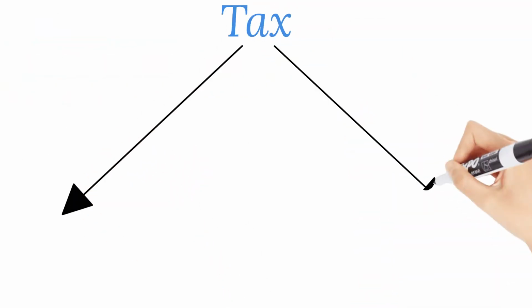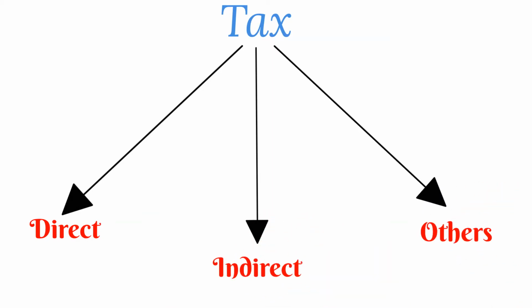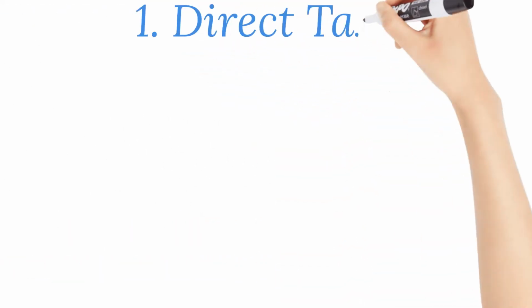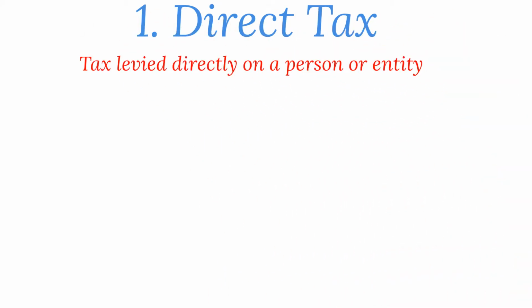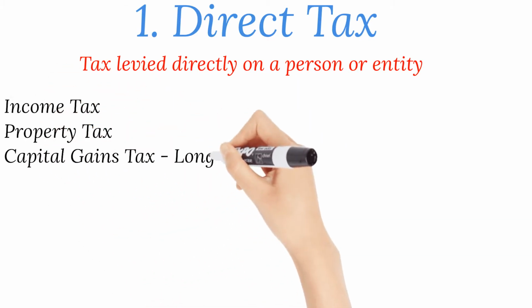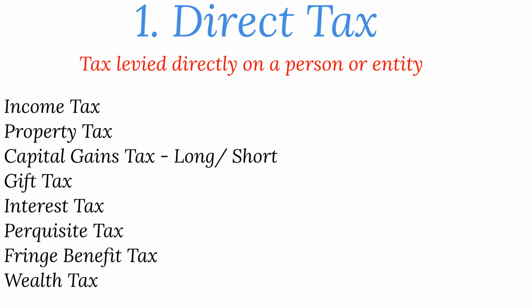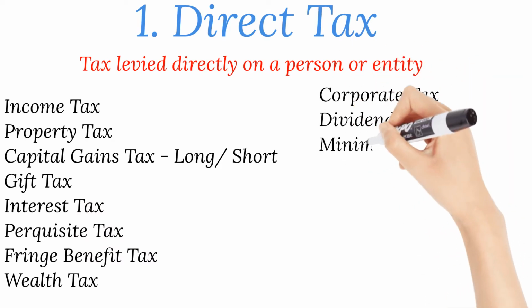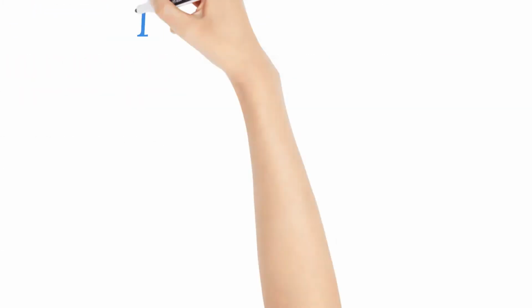Taxes can be classified into three types: direct taxes, indirect taxes, and a few other taxes. Let's have a look. In direct tax, tax is directly levied on a person or an entity. Some of the direct taxes are income tax, property tax, capital gains tax, gift tax, interest tax, etc. And for corporates, it's corporate tax, dividend tax, minimum alternate tax, etc. Let's have a quick overview about each of these taxes.